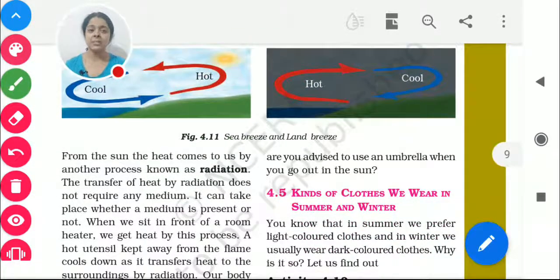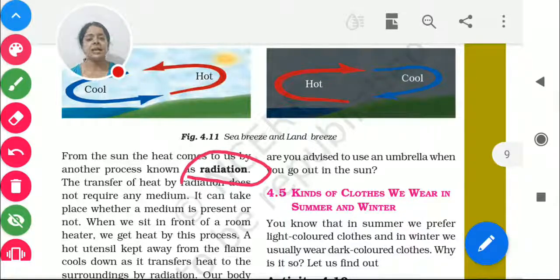Now the matter comes: how do we get the heat of the sun, right? How do we get the heat of the sun? We do not get it directly, because how much heat we are getting is only known. The whole process, the way the heat of the sun is coming to us, is known as radiation. Yes, and here the transfer of heat by radiation does not require any medium. It does not require any medium, means what?